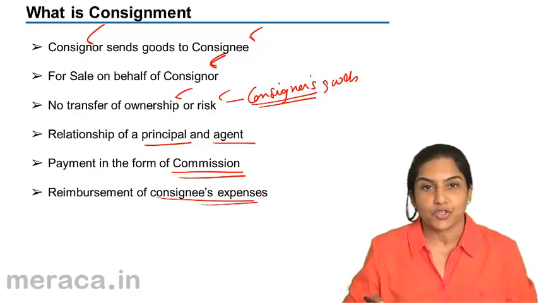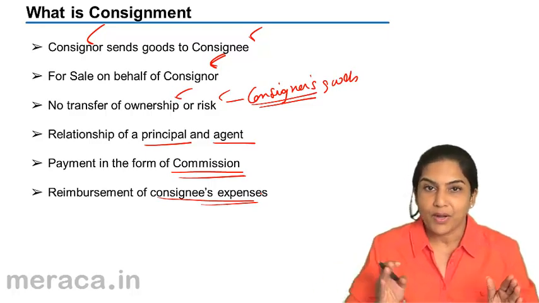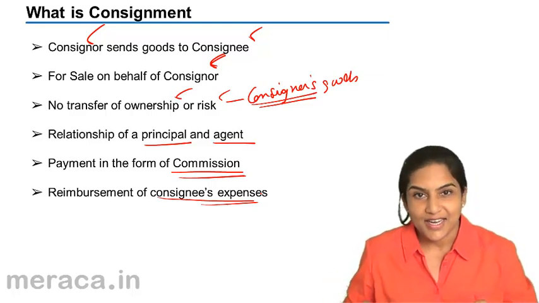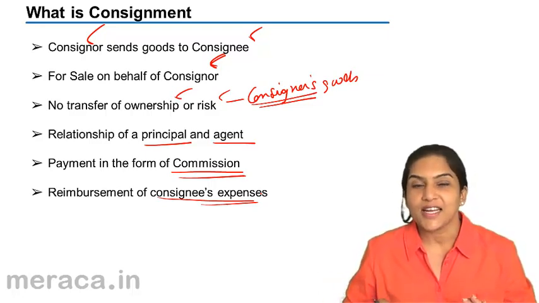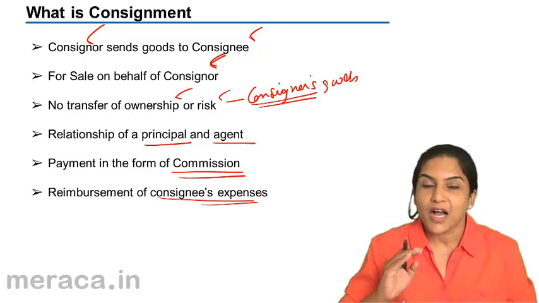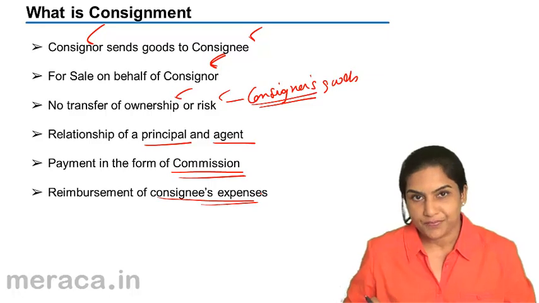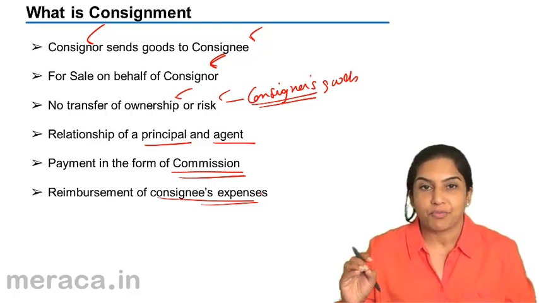The sending of the goods by one person, the consignor, to another person, the consignee, so that the consignee can sell the goods on behalf of the consignor for a commission. There is no transfer of property.